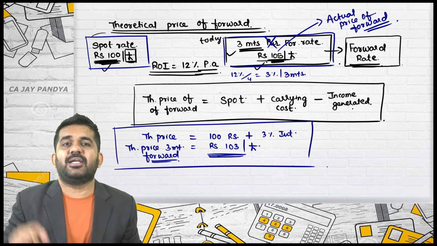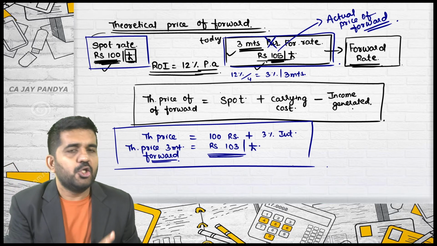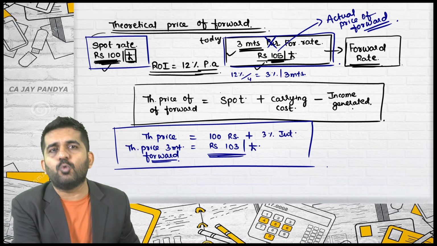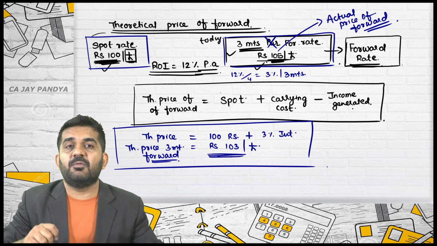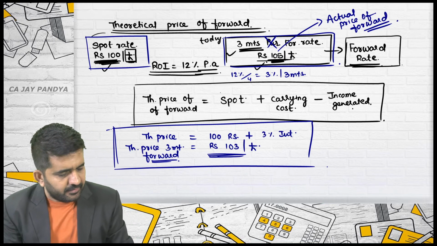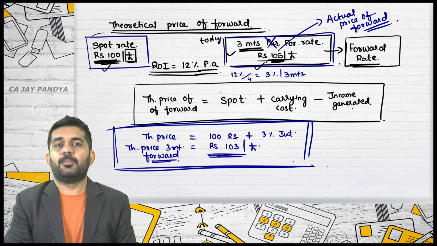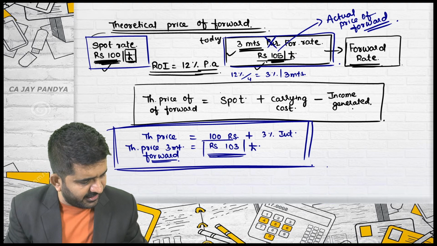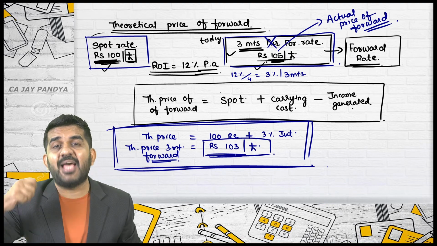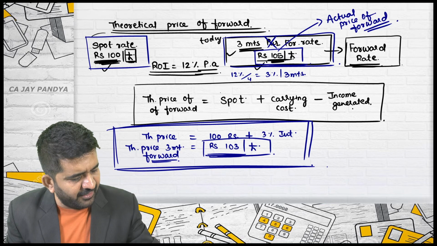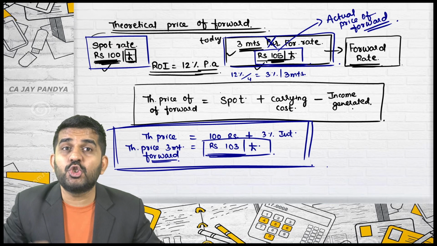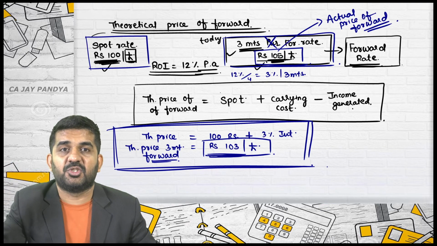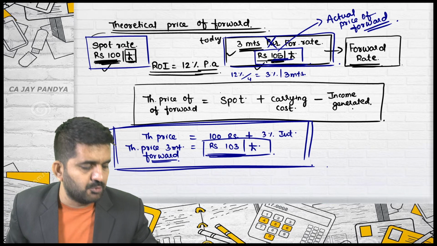I totally understand you are still just knowing the formula. You are not understanding what 103 means. I'll explain that, but first understand how to calculate it. What is the difference between the actual price of the forward and the theoretical price of the forward? Is it alright? What should be the price of the 3 months forward is 103. The actual price of the forward is 105. Actually, if you want to purchase 1 pound after 3 months, with delivery and payment after 3 months, and the contract is to be entered today, the price will be 105.